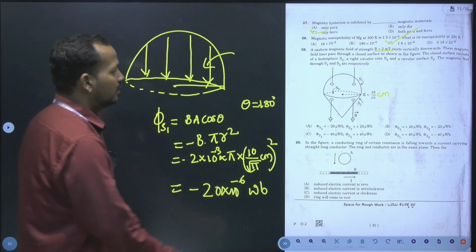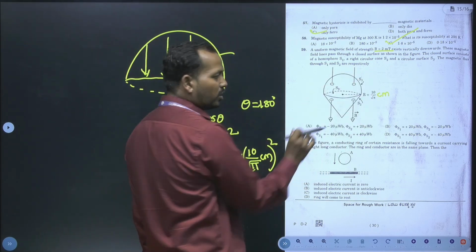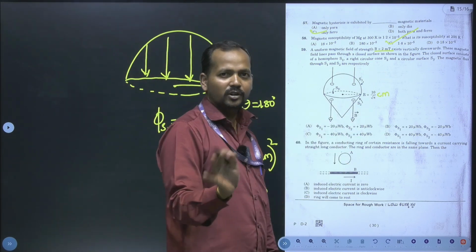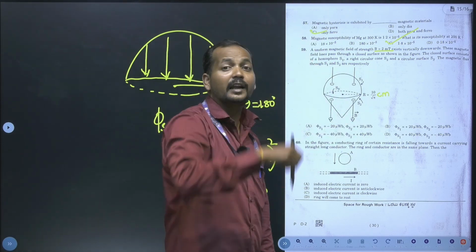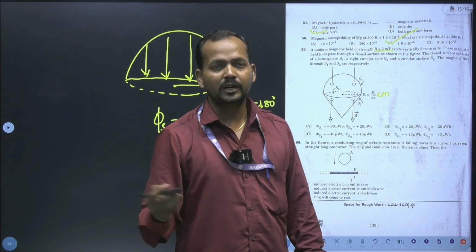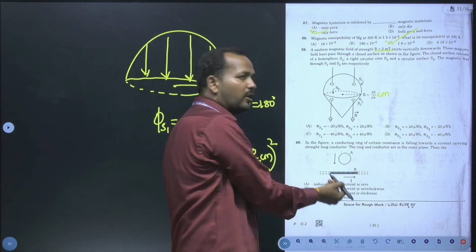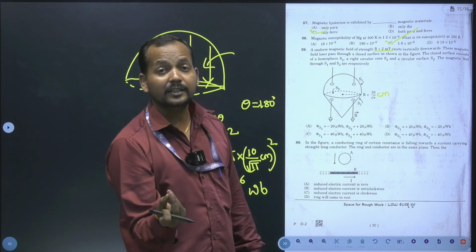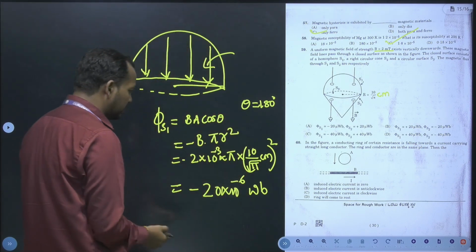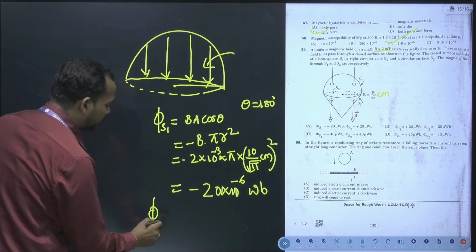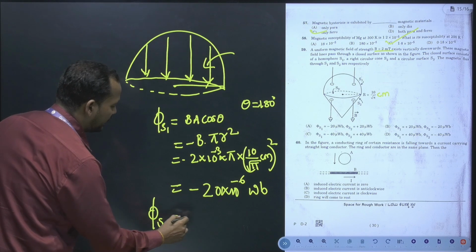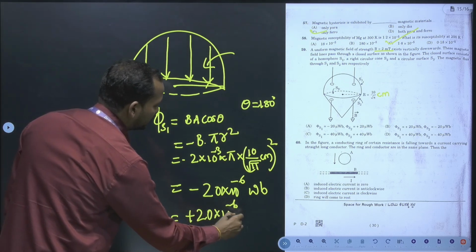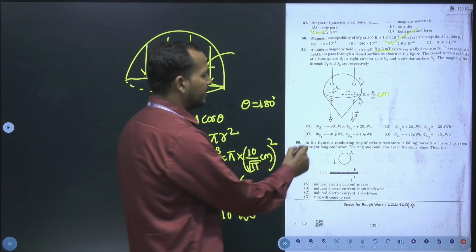This is for the hemisphere. If you replace it with another shape, there is no difference. Whichever kind of shape is present is not important. The number of magnetic field lines entering, the same number should come outside. But for this cone, the direction will be opposite, so minus of minus will become positive. Hence the magnetic flux for the cone surface, that is S2, will be plus 20 into 10 to the power of minus 6 Webers. So the answer is A.